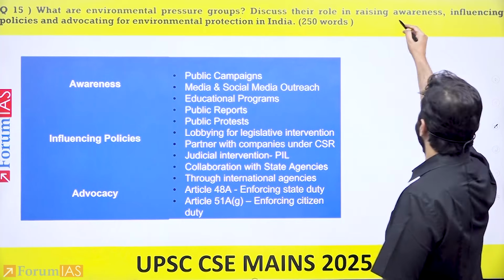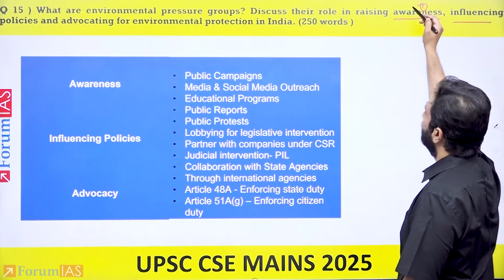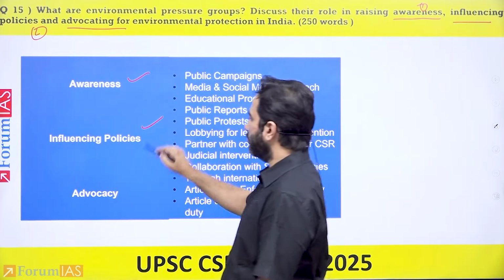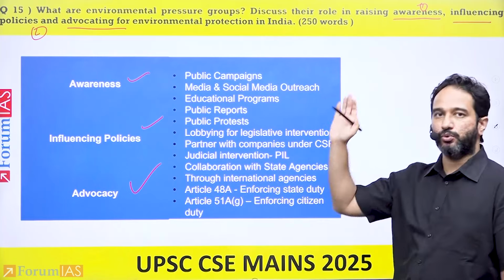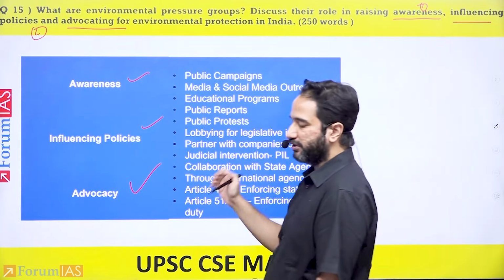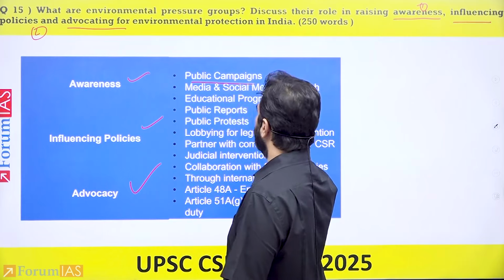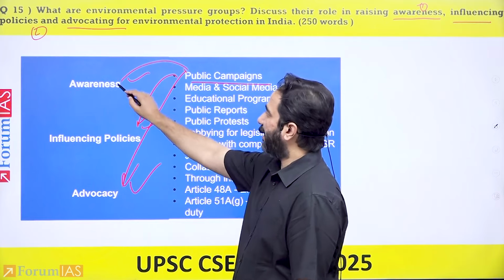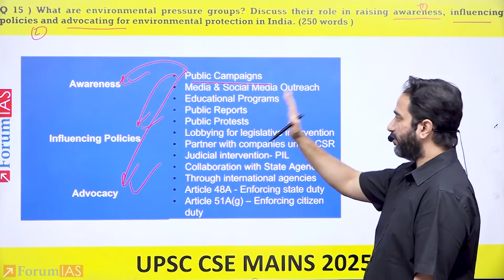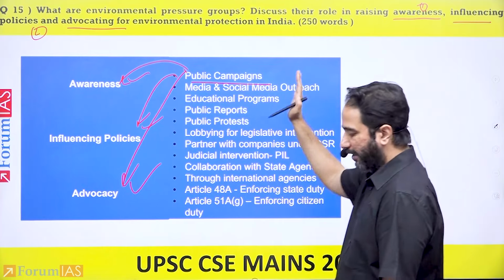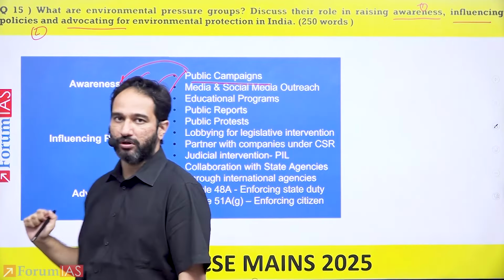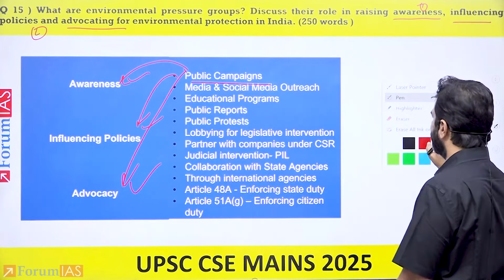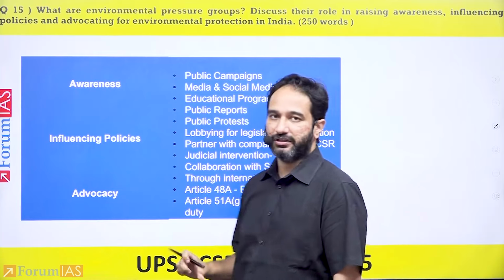Now, if you look at the three aspects that they have asked, awareness, influencing policies, and advocacy, it is difficult to differentiate what would be awareness and what would be influencing policy and advocacy. When you talk about public campaigns, they are meant to influence policy, advocate certain issues, and they also increase awareness. So the best way is that you highlight all of the points in relation to all three aspects that have been asked within UPSC. Why? Because it is difficult to differentiate into three different categories.